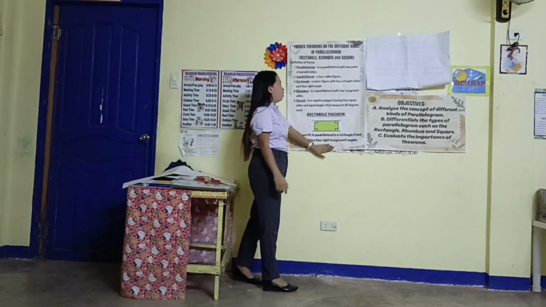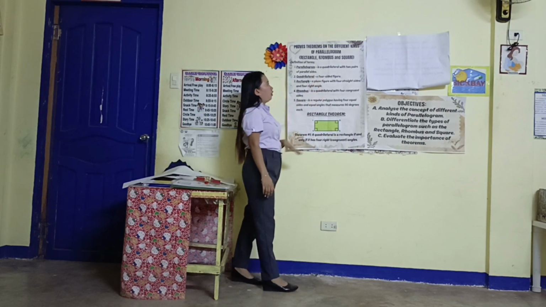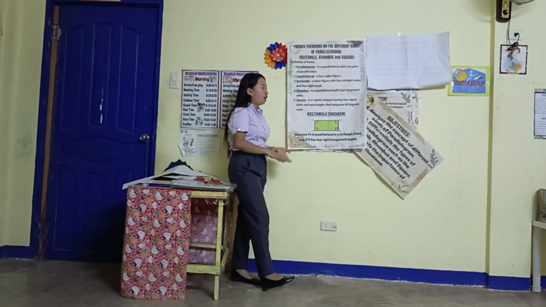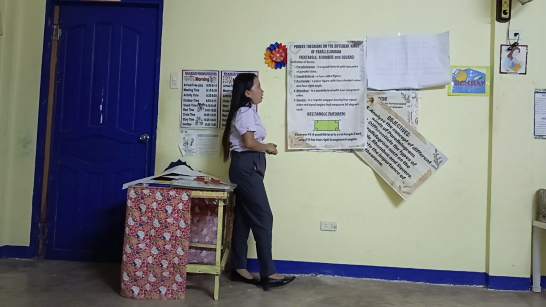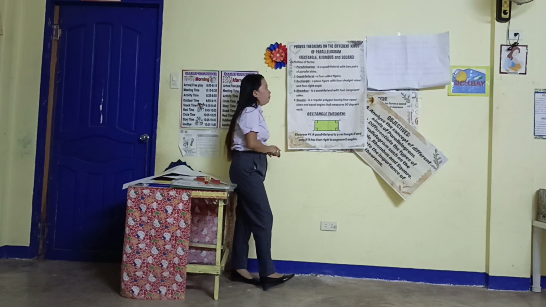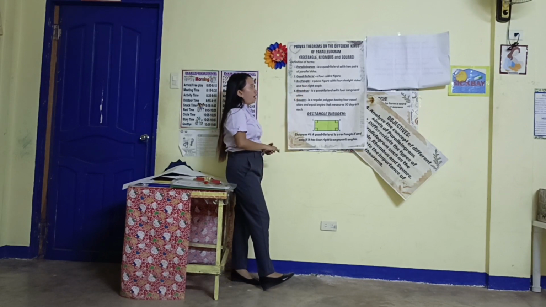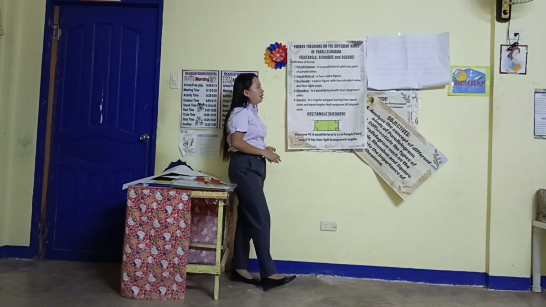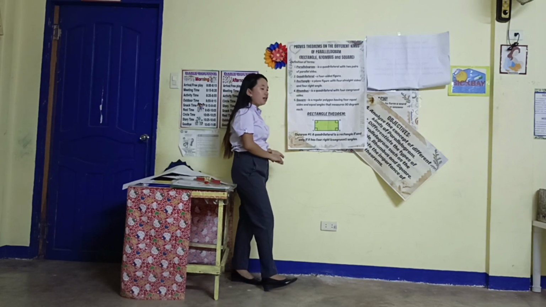First, the parallelogram is a quadrilateral with 2 pairs of parallel sides. And when you say quadrilateral, it is a 4-sided figure. The rectangle, a plane figure with 4 straight sides and 4 right angles. The rhombus is a quadrilateral with 4 congruent sides. And the square is a regular polygon having 4 equal sides and equal angles that measure 90 degrees each.